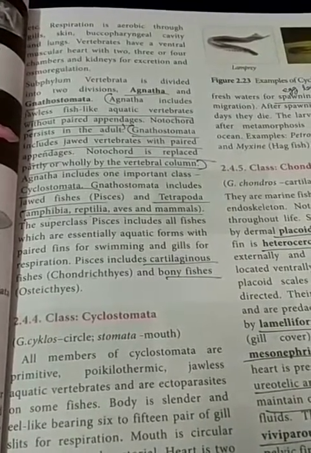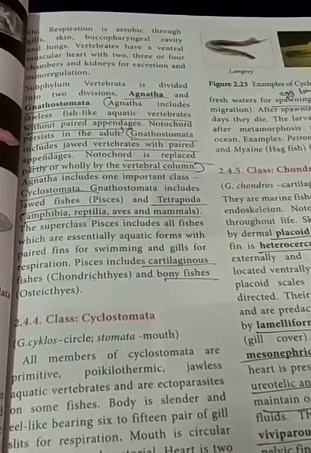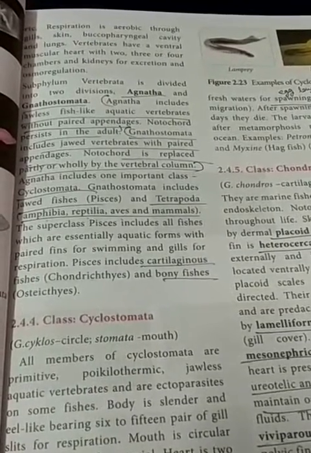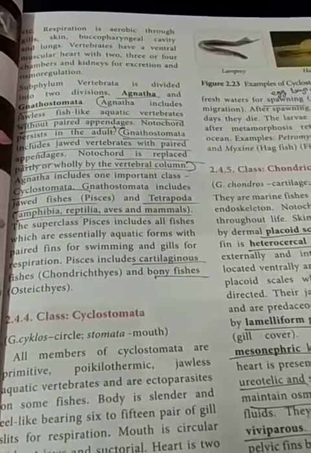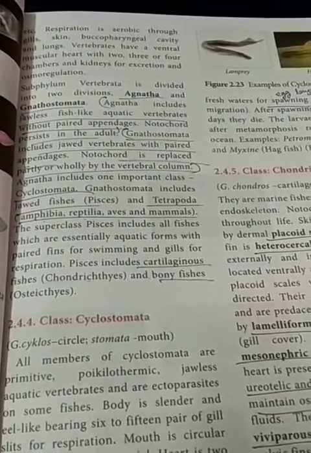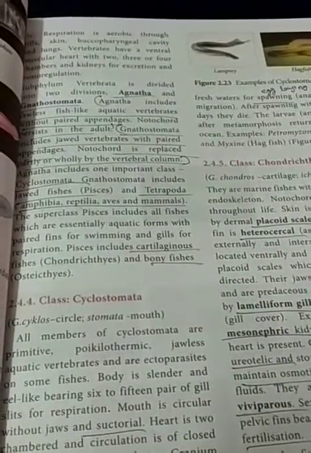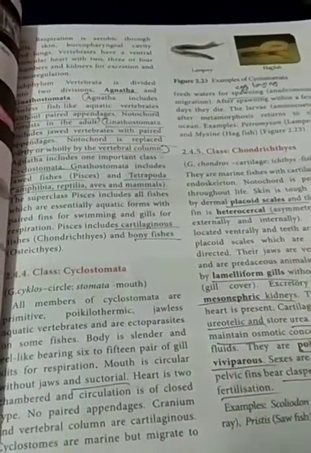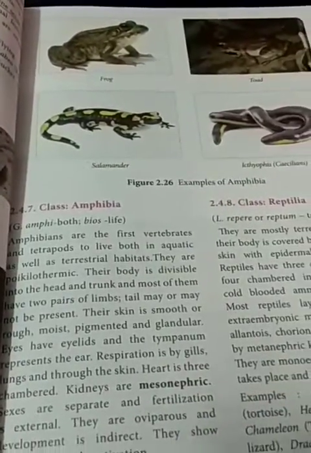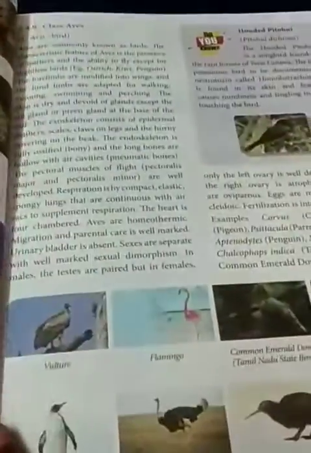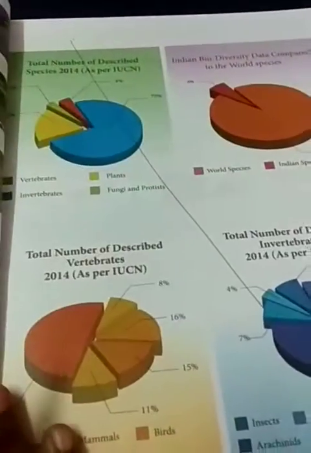Then Gnathostomata is present in two types: jawed fishes, class Pisces, and Tetrapoda. Amphibia, Reptilia, Aves and Mammals are included in Tetrapoda. So it is divided into five classes. Cartilaginous fishes are known as Chondrichthyes, bony fishes are known as Osteichthyes. Like that it is divided into Pisces. The remaining classes we have also discussed, and the peculiar characteristics, everything we discussed in the last class. In lesson 2 we have seen everything one by one.